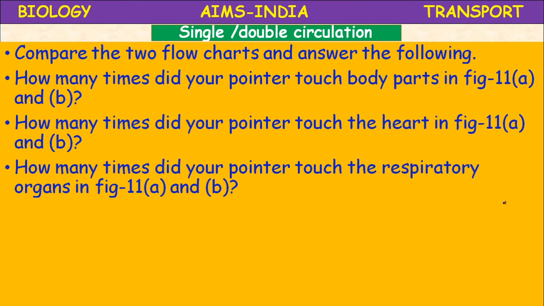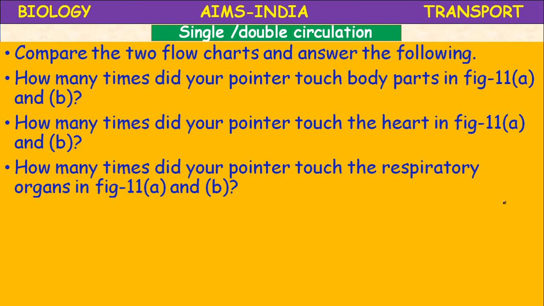Whereas in the mammals, how many times is the respiratory organ, the lungs, touched? Okay, so here twice, isn't it? From heart to lungs, again from lungs to heart.